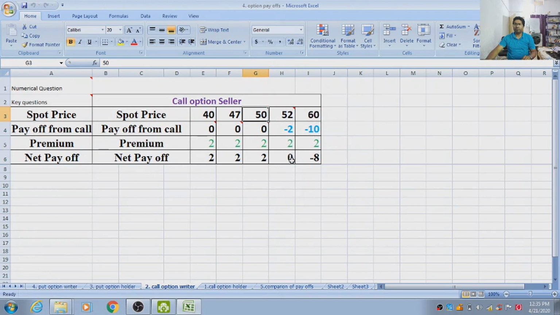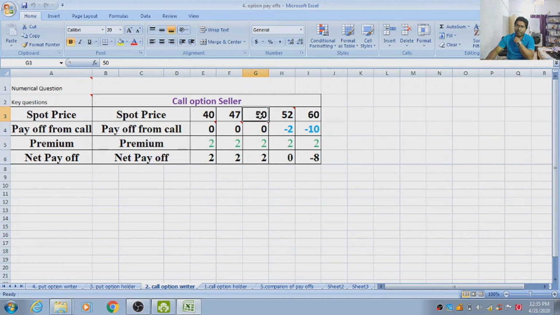After the break-even point, we observe that the seller loses because the buyer has exercised the right. If the buyer gains, then the seller will lose. So the opposite will happen. But what is the profit to the seller? That is equal to the premium received.